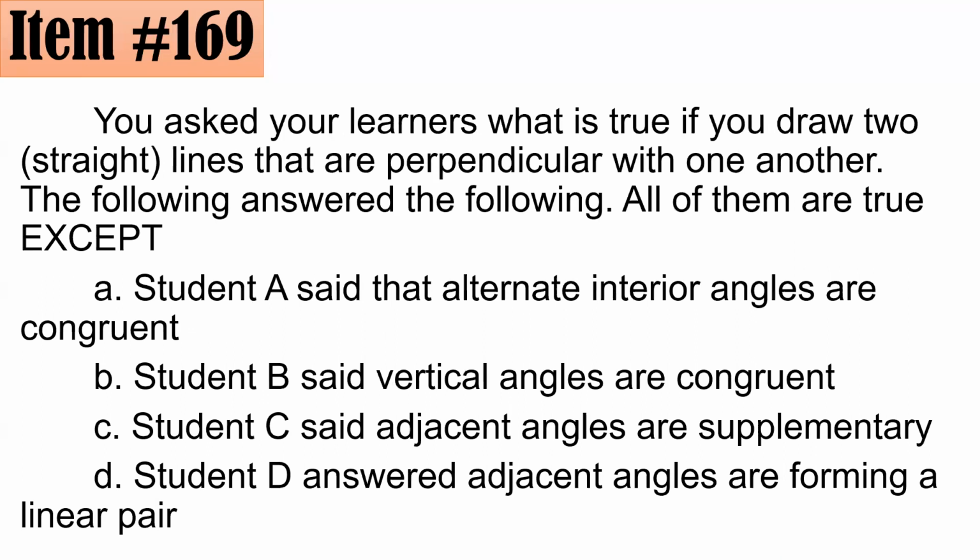169. You ask your learners, what is true if you draw two straight lines that are perpendicular with one another? The following answered the following. All of them are true except A. Okay. Student A said the alternate interior angles are congruent. How about B, C and D? Saan po dyan yung tama? Or saan dito ang tama? Lahat sila tama maliban sa ano?